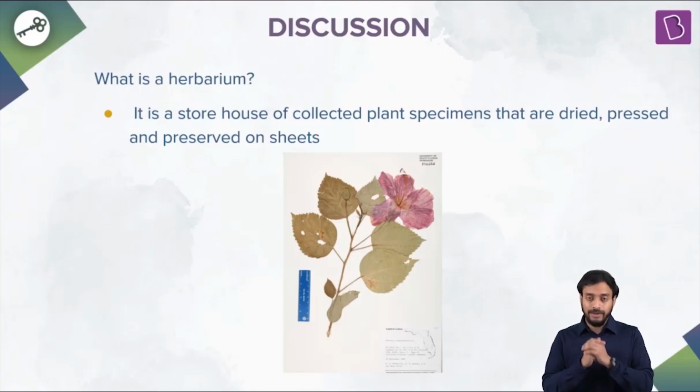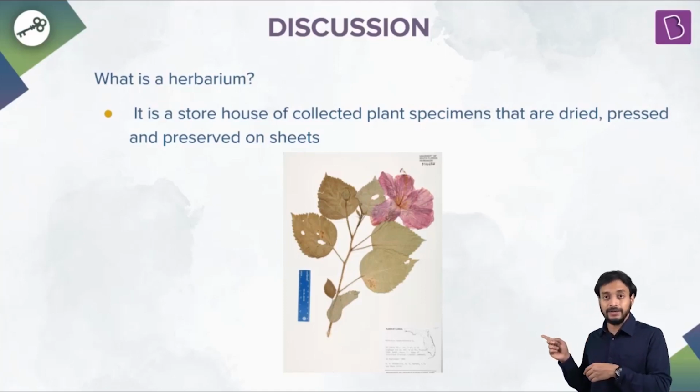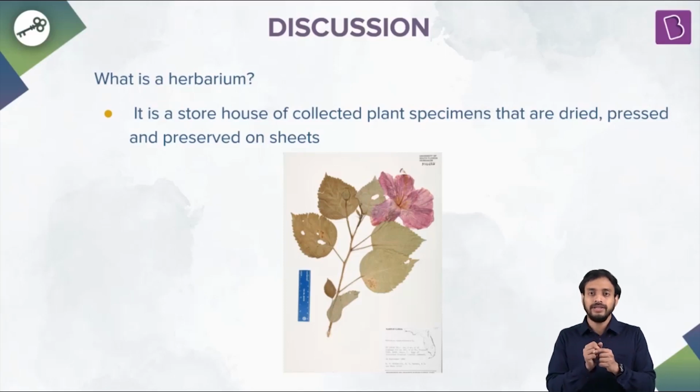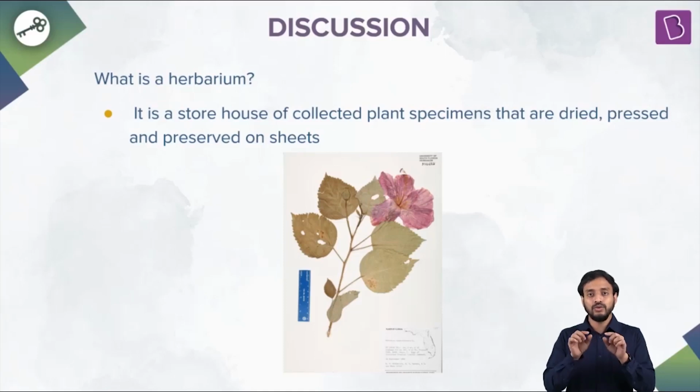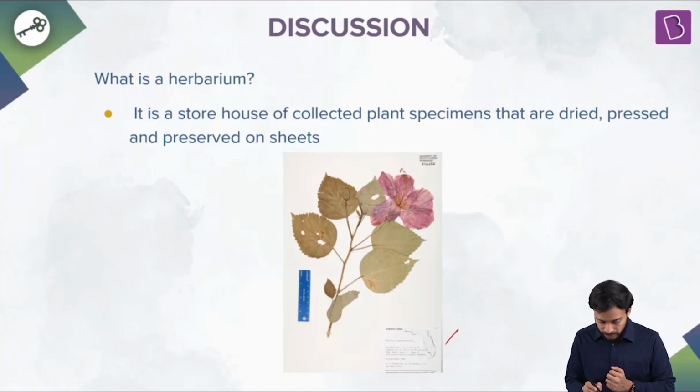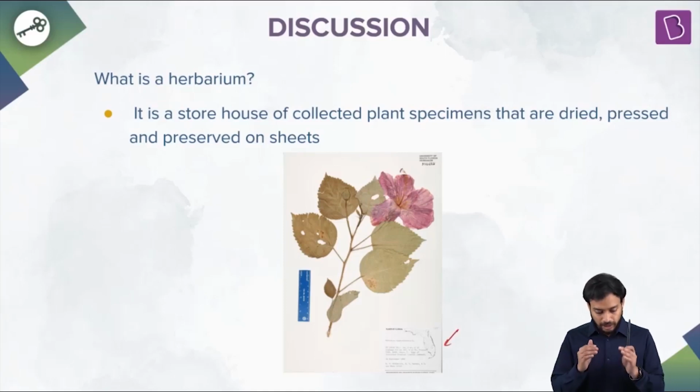Well, what you have to do is take some plant specimens, either a part of the plant, maybe a flower, or as I have shown here in this diagram, you can take a branch having the flower. You have to press it properly. First spread it, then press it properly and put some weights. After a few days, you'll see that it has dried up. It has absolutely become crisp and dried up, right? Now, then you have to stick it on a piece of paper and write over here, right? So in the lower right hand bottom corner, you have to write a few pieces of information.